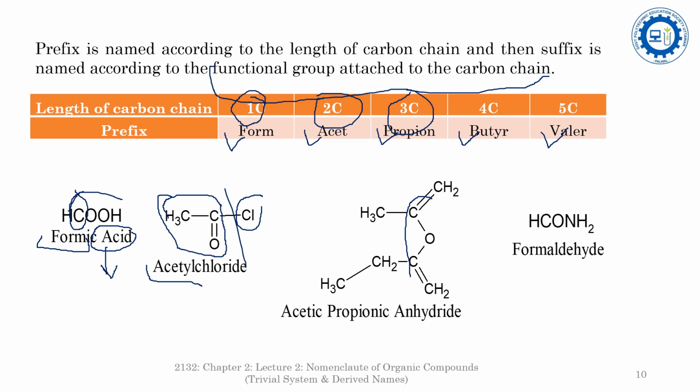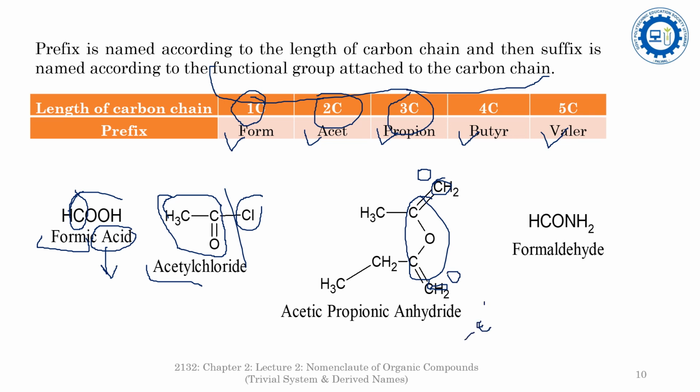Here it is an anhydride, and there are two parts: one is the two carbon chain, and the second one is the three carbon chain, so that's why it is acetic propionic anhydride. But here is a mistake. These are not COOH. Please correct this with the O. It is the O, because in the anhydride, what is the functional group?